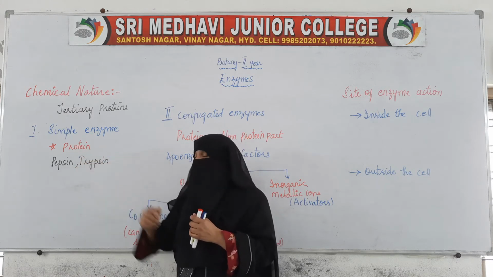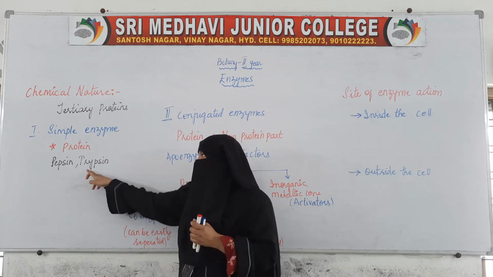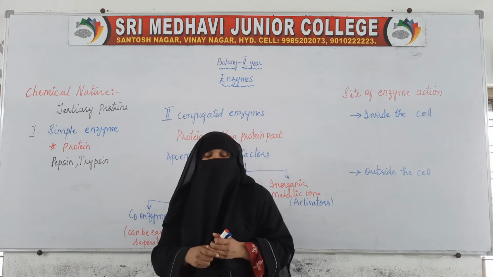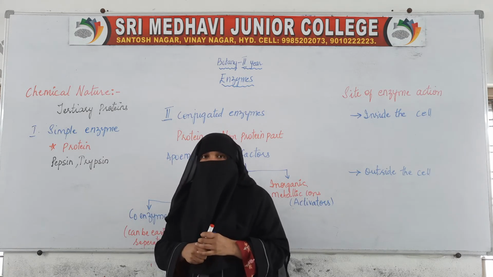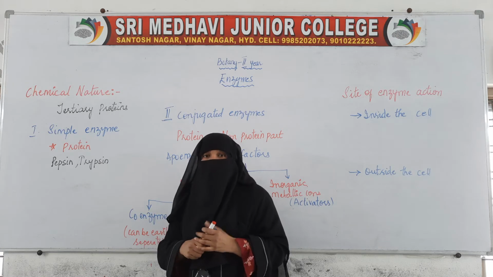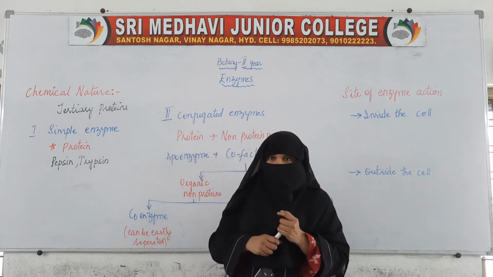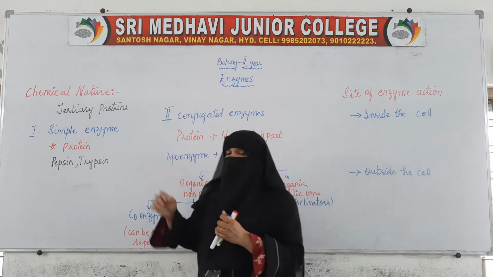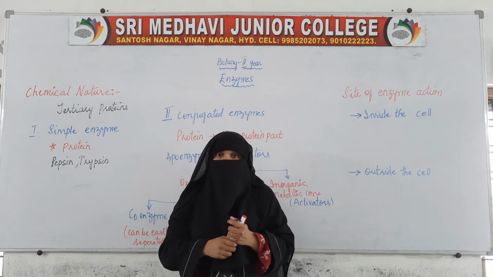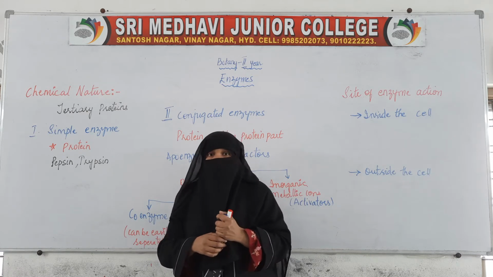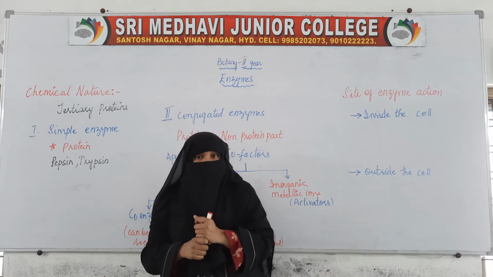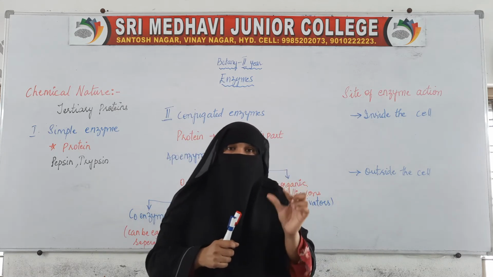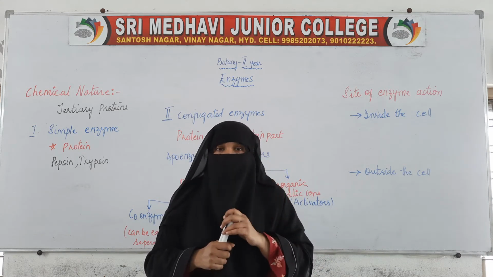Examples of simple enzymes are pepsin and trypsin. These are digestive enzymes which help in the digestion of living organisms. So a simple enzyme will have only the protein part, which itself is the enzyme.